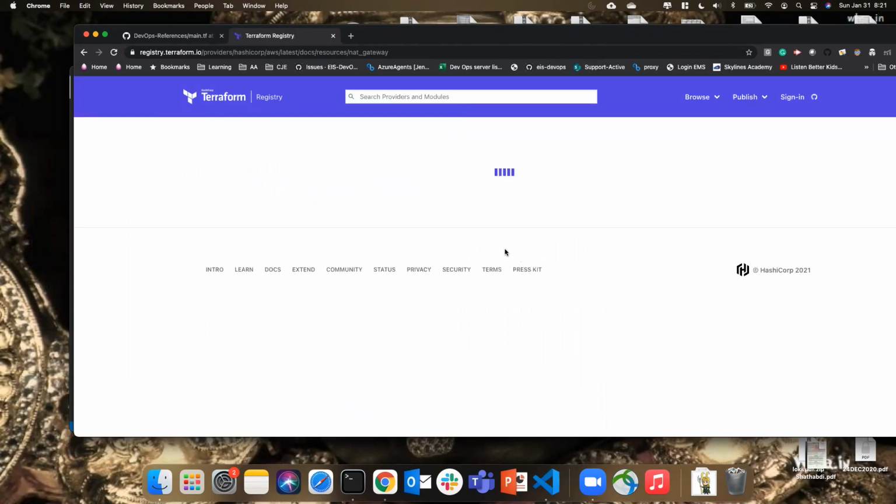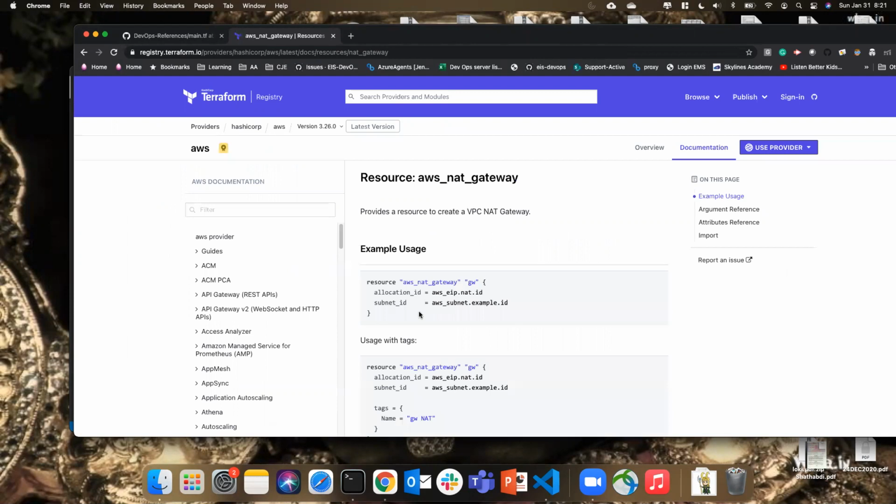We just need to use this example section. That's it. It's asking for the Elastic IP as well, so probably you need to create the Elastic IP first and then use it.